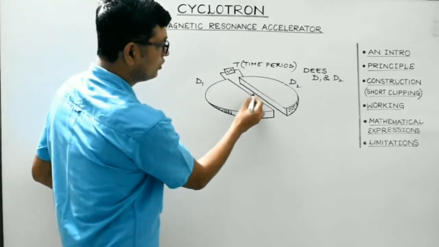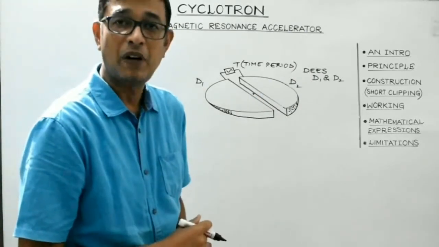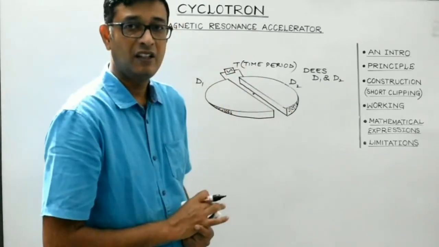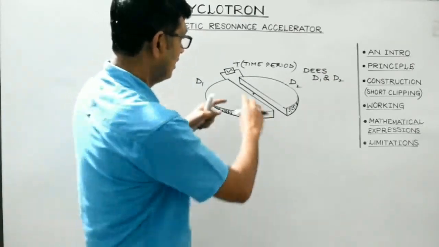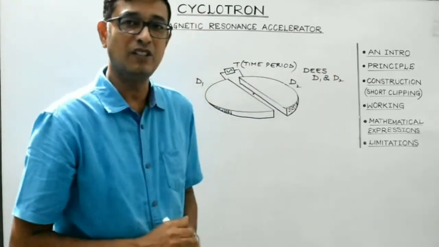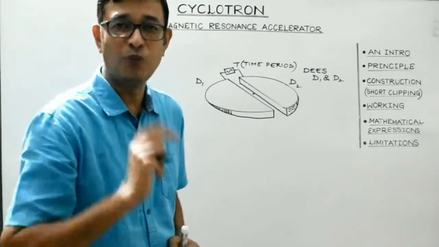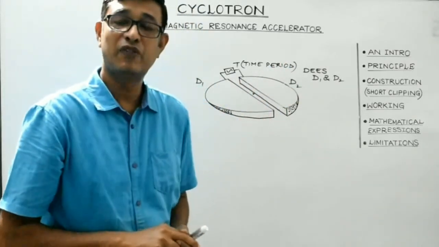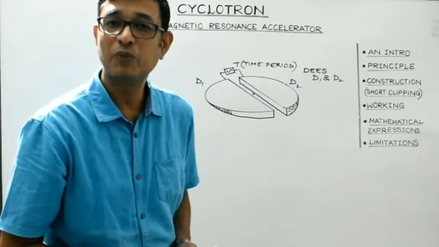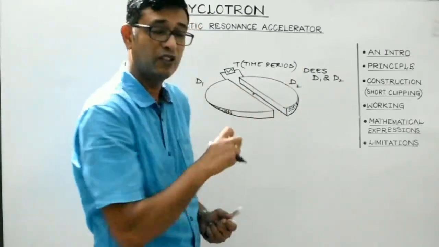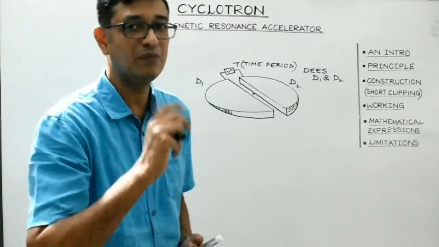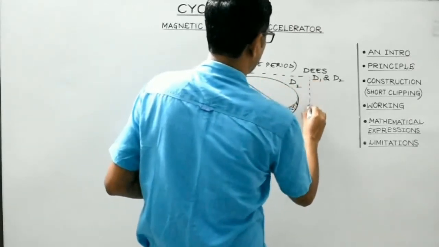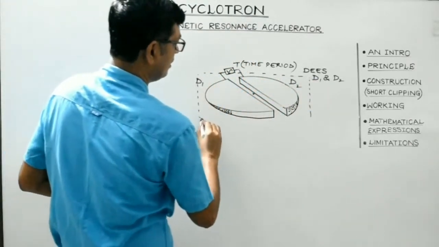Now, this is the center, suppose, where the charged particle, that is the proton, neutron or alpha particle, will be assumed to be placed initially. Now students, here I would like to mention that these two Ds are enclosed in a metallic chamber which is maintained at a very low pressure. Now in order to produce a proton, that metallic chamber is filled with hydrogen gas, and in order to produce alpha particle, the metallic chamber which is maintained at low pressure is filled with helium gas, right?